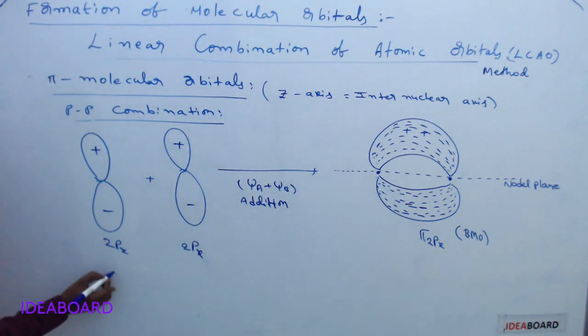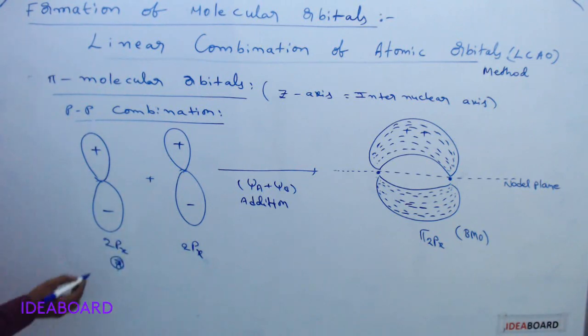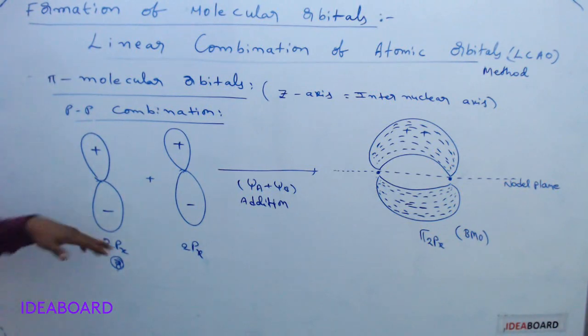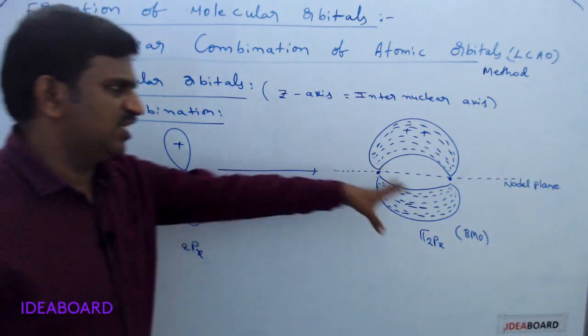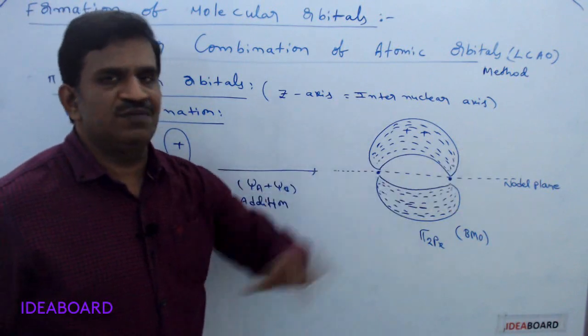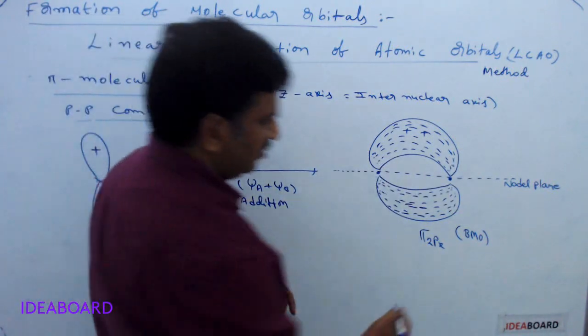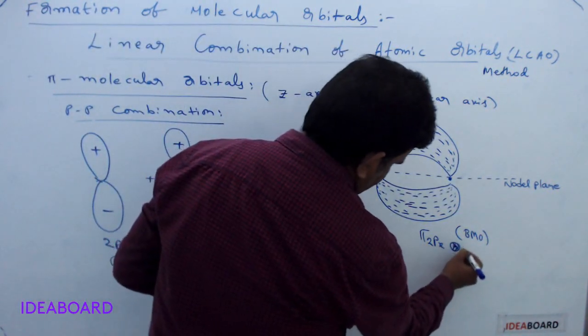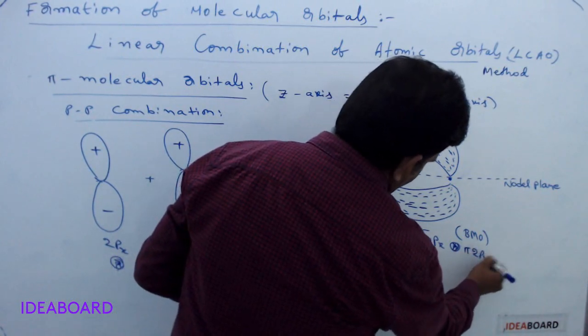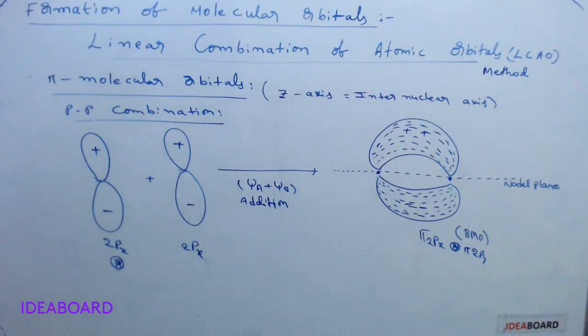In the same way, if we use 2py we will get the same pi 2py orbital. Pi 2px or pi 2py, we have the same shape and the same number of nodal planes. Please remember that.